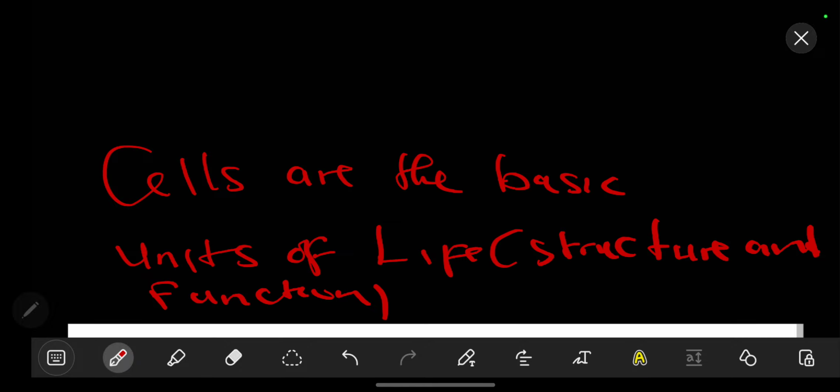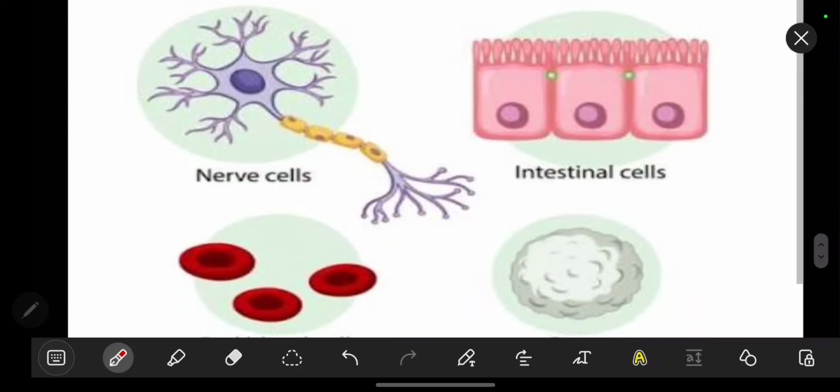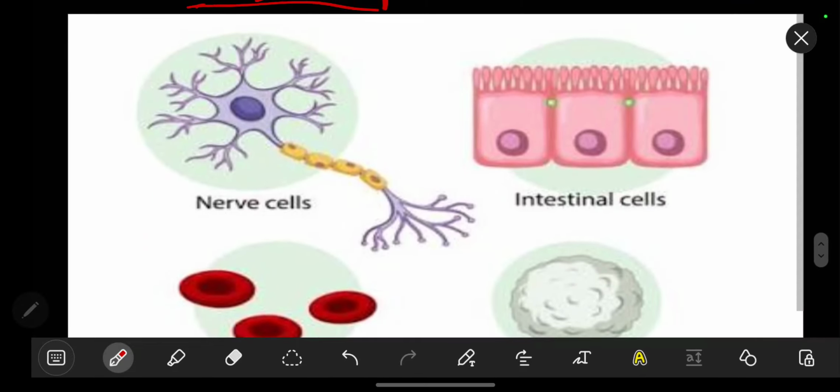The third theorem talks about cells being the basic units of life. When we talk about them being the basic units of life, we are looking at their structure and their function. For example, if we go back to this, you will find that the nerve cells are adapted in terms of structure. The nerve cells carry electrical impulses through them. This is why they have the axons and the dendrites. Due to their structure, you can tell what their function is.